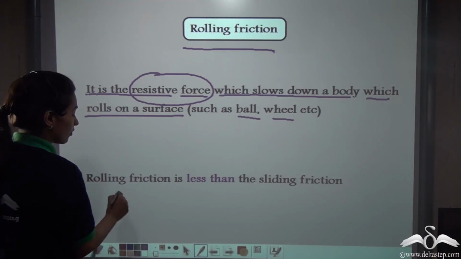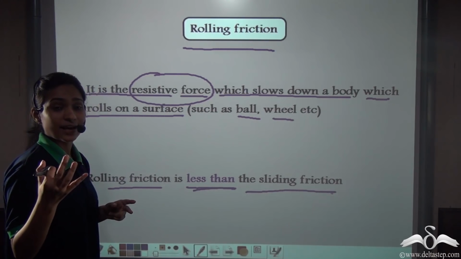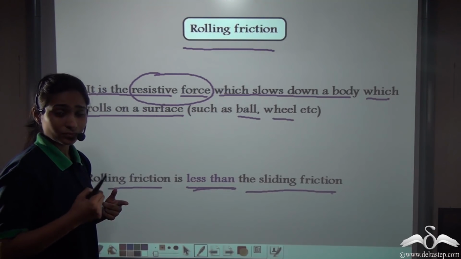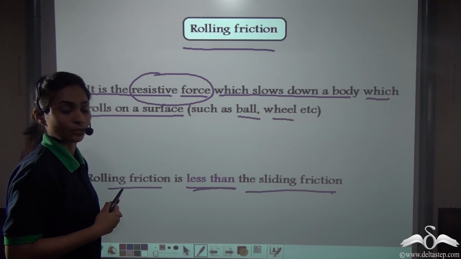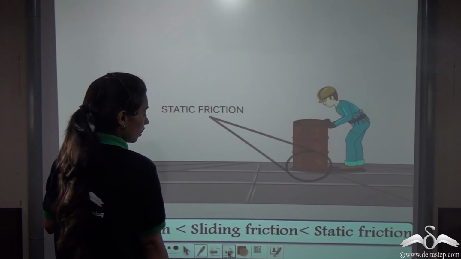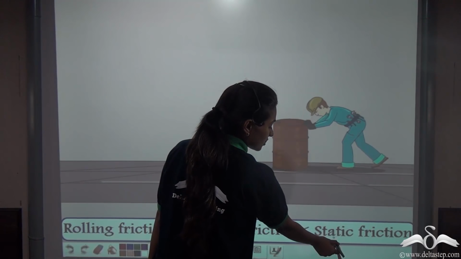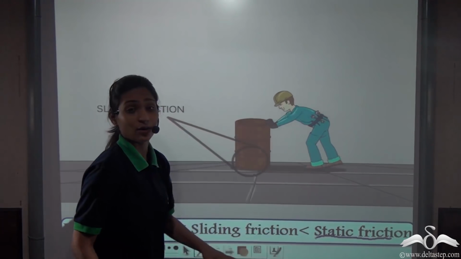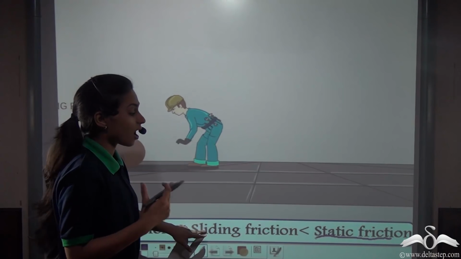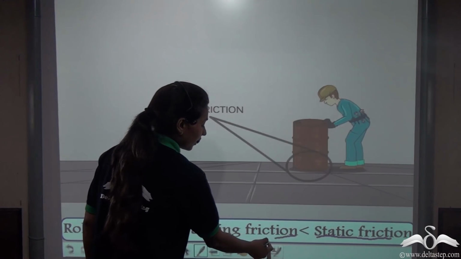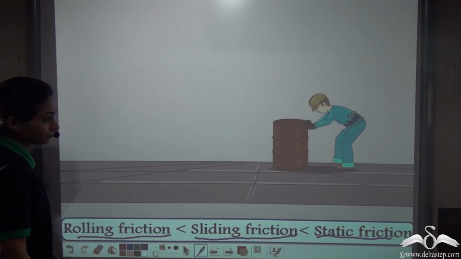Now you have noticed that rolling friction is actually less than the sliding friction. If you try sliding your feet on the ground, it will cause you difficulty, but if you start skating, it will be easier than sliding your feet on the ground. So by this comparison, static friction is the initial friction that requires a lot of effort. Sliding friction, the secondary friction that acts after static friction, is comparatively lesser than static friction, and the rolling friction is the least.